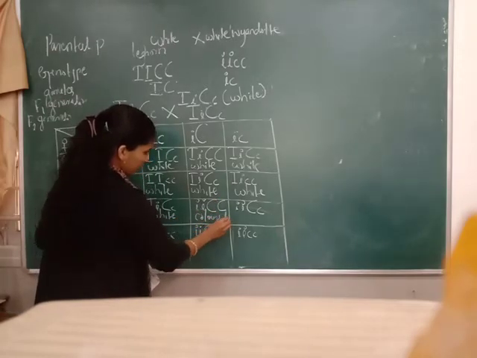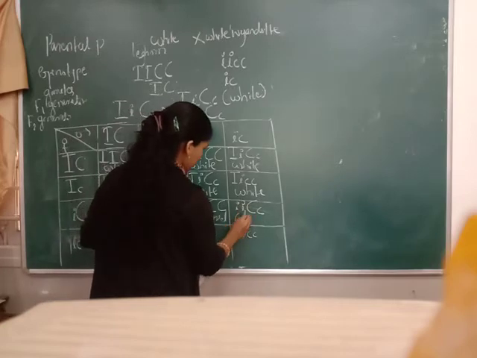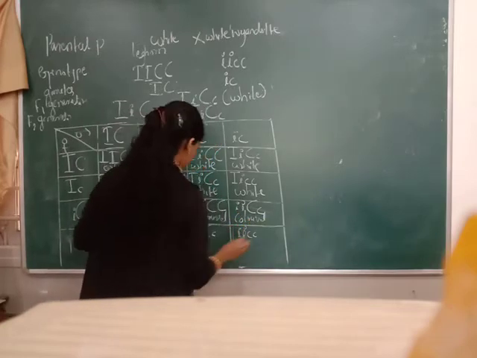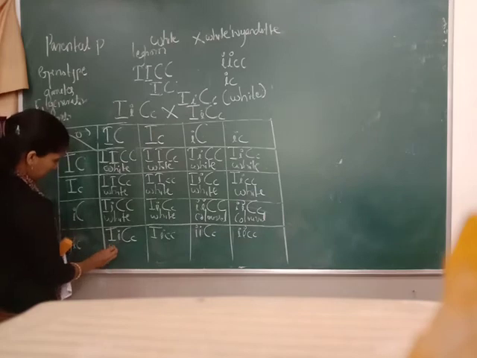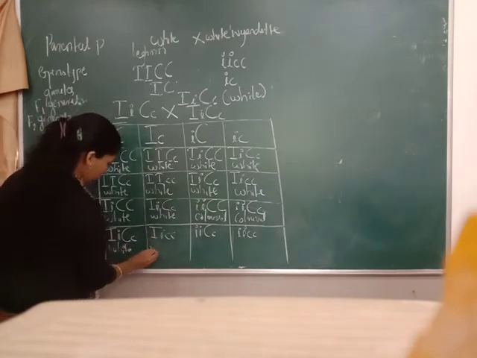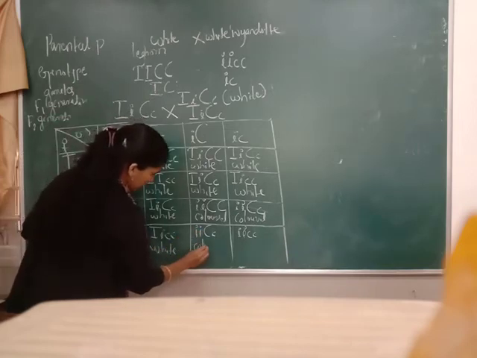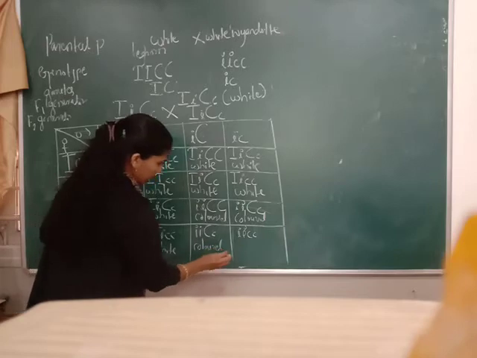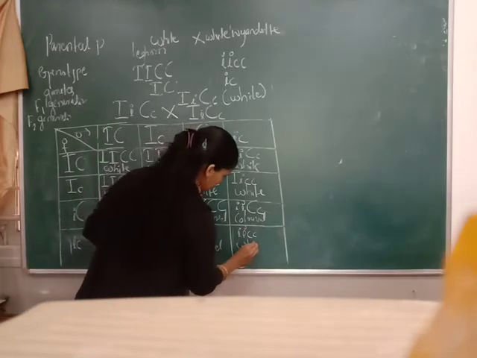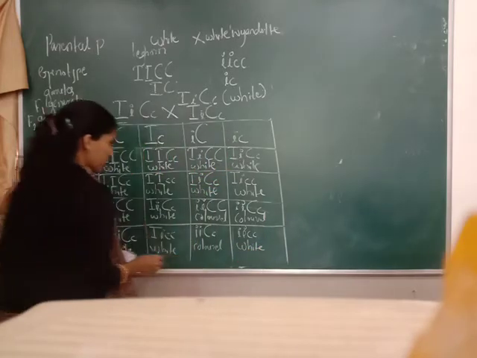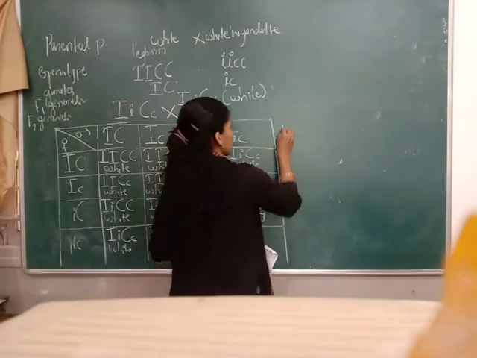Colored. Here also colored. Here white. This is also white. Colored and white. Okay, so phenotypic ratio.